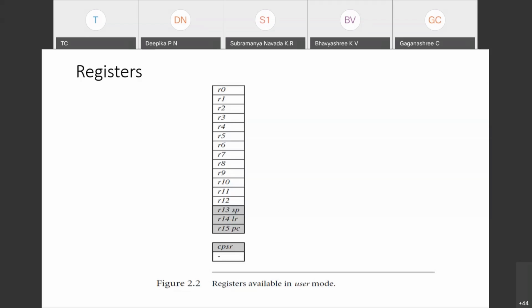Return address. For example, if a program is running and someone interrupts it, and I execute that code and again come back, this is called an interrupt. Somebody interrupted me to go to some other memory location and execute a set of code and again come back. So coming back is called the return address. Who will have that return address? R14 will save that return address.